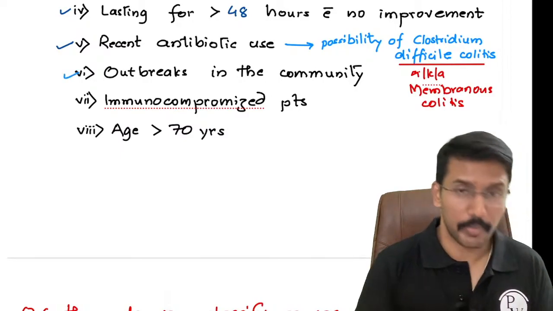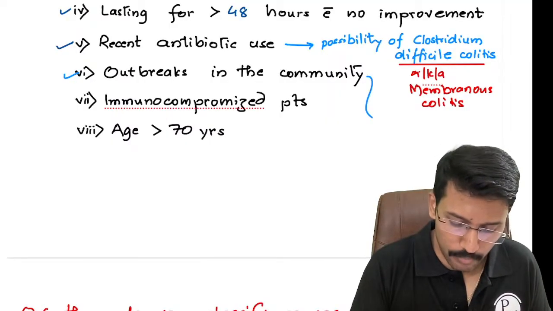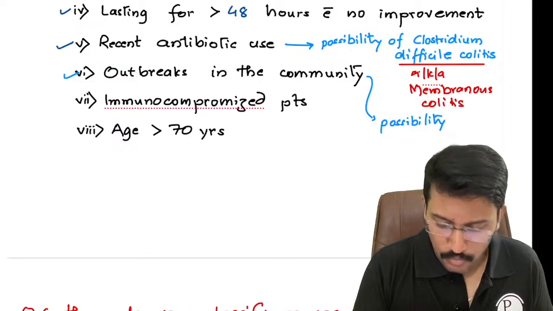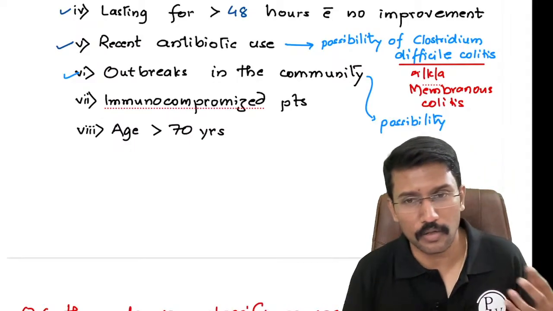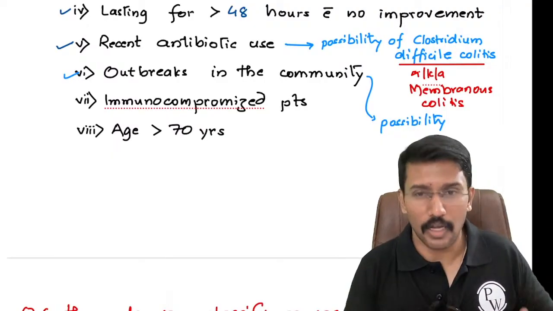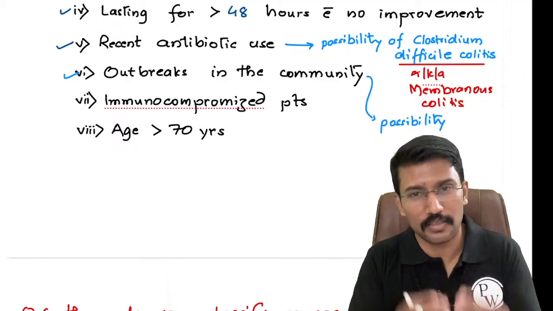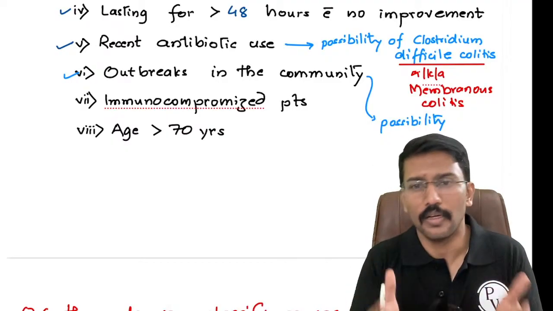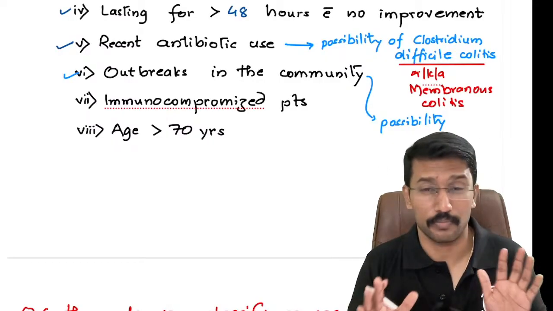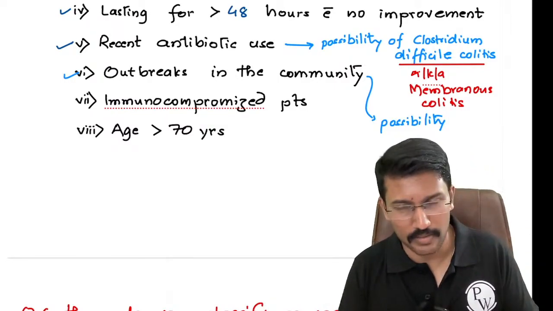Then third, if the patient is part of an outbreak happening in the community, obviously we should start thinking about the possibility of cholera. Right now in Bangalore, if you come to my clinic and say that, sir, I have loose stools from the last 2 to 3 days, right now because Bangalore has reported few cases of cholera, I would be vigilant and I will definitely investigate you instead of just asking you to take some oral rehydration salt and some hydration methods, because the possibility of cholera is quite high since outbreaks are being reported from my place.